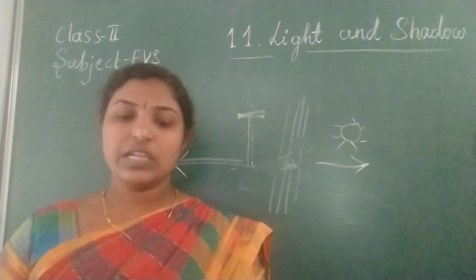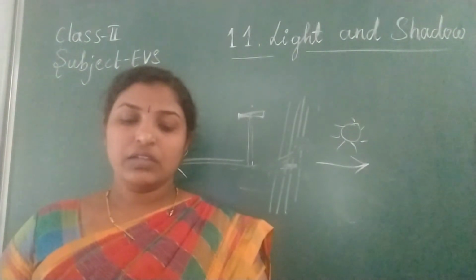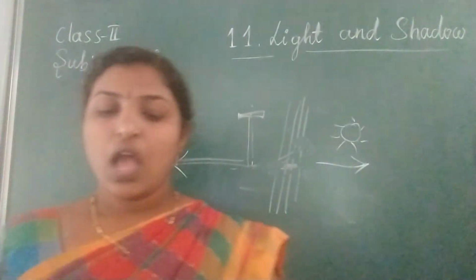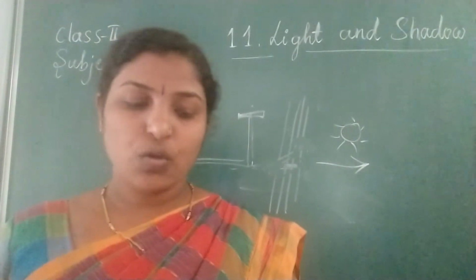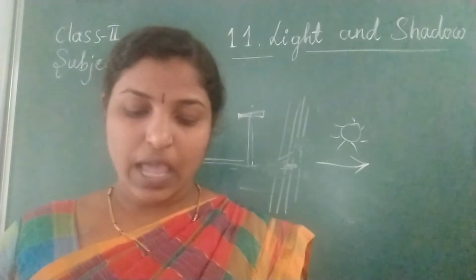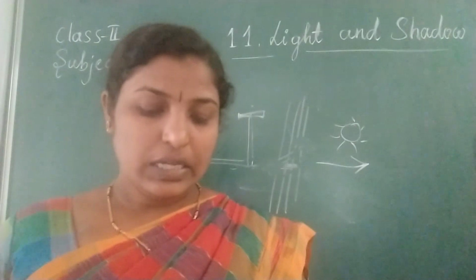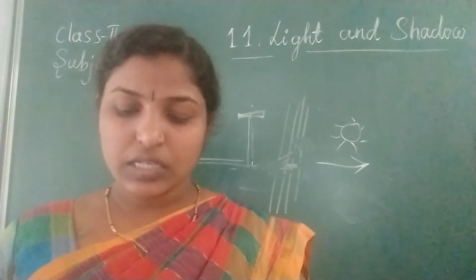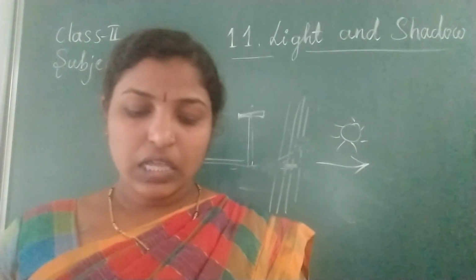Once again I will read this lesson. Just keep your fingers. Lesson number 11, Light and Shadow. Let us learn about how a shadow is formed, and the length of a shadow. The sun is a big ball of hot gases. It is many times bigger than the earth. It gives us heat and light. The sunlight helps us see objects during the day. We cannot see in the dark.